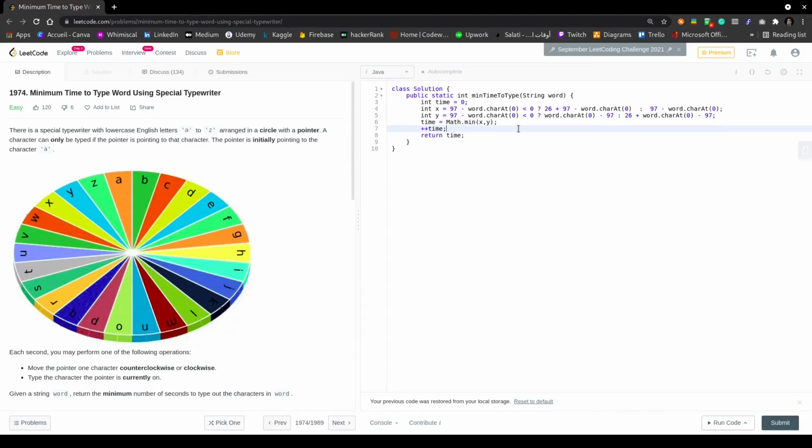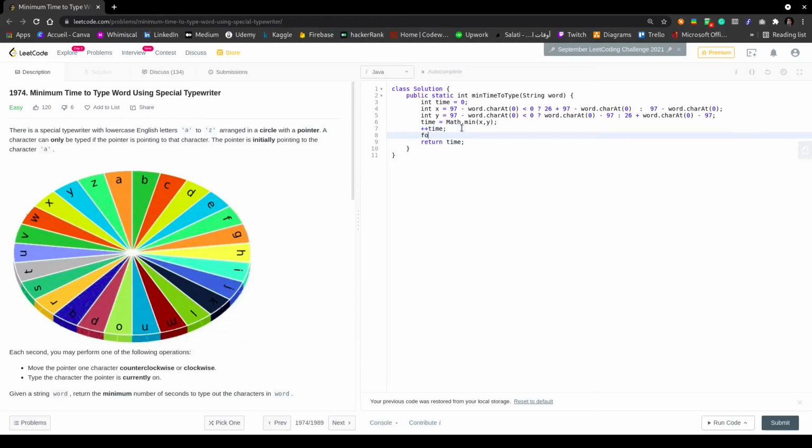Why do I need to add 1 to time? Because x and y only give us how much time I need to reach the next character, but we also need 1 second to write that character. So that's why I added here plus time.